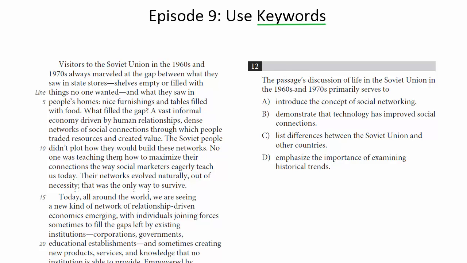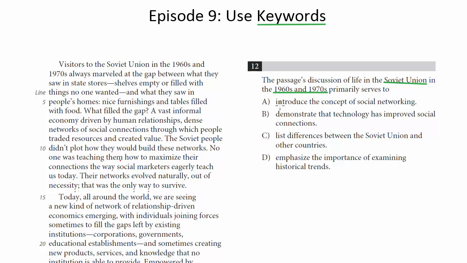So in this one, what do you think the keywords might be? Well, 1960s and 1970s are probably going to be a good thing to look for in the passage, because if we find these dates, and if there's only one portion of the passage that talks about these dates, it could be a good chance that that's the answer to the question. Another set of keywords would be Soviet Union. If we can find the words Soviet Union in the passage, it's a good chance we'll find the answer there as well.